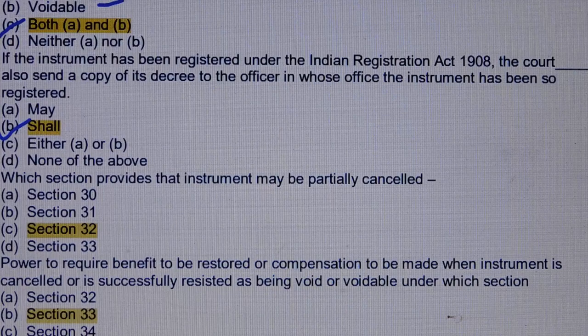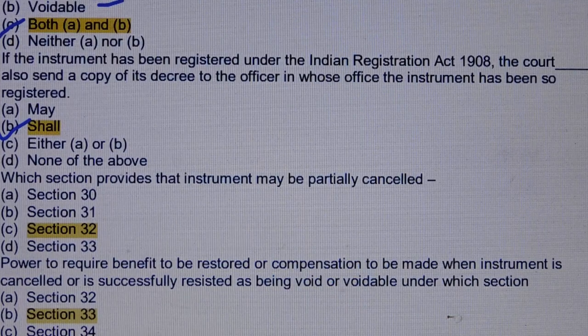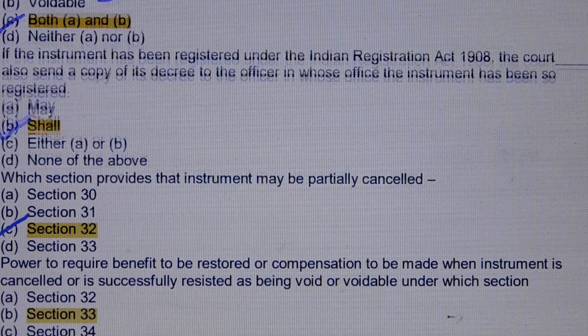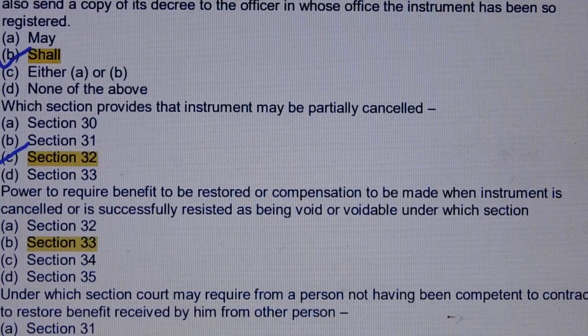Question number 80. Which section provides that an instrument may be partially cancelled? Answer is option number C, section 32. Question number 81. Power to require benefit to be restored or compensation to be made when an instrument is cancelled or is successfully resisted as being void or voidable. Under which section? Answer is option number B, section 33.